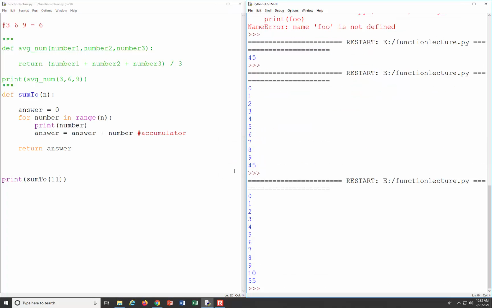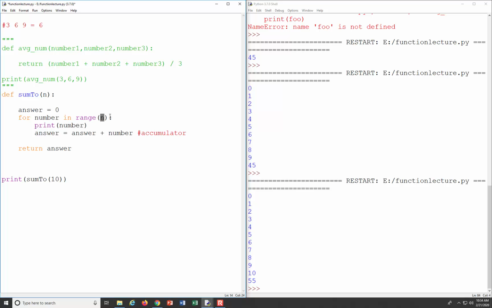Okay? So what's going on is we're not correctly getting our very last number, right? Because it should be including n as the top sum. So this is because our for loop, our range function, will start at 0, and it goes up to n, but it actually doesn't include n. So 10 never gets added on.